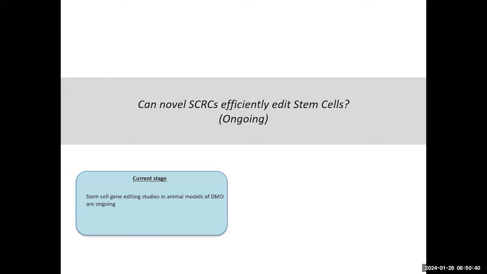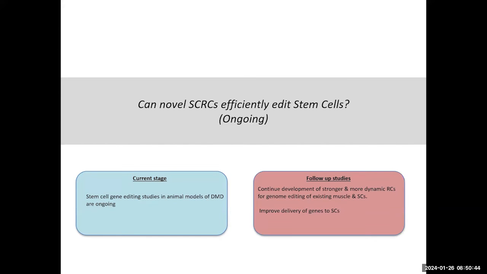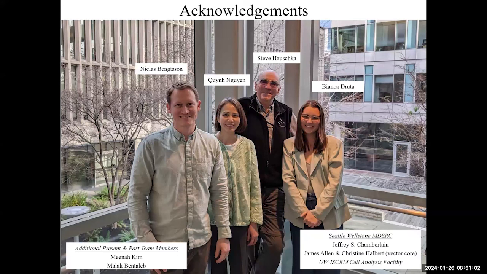Currently, we're moving ahead and we're analyzing these promising regulatory cassette candidates for actually editing the dystrophin gene in these mice. And future studies should consider developing stronger and more dynamic regulatory cassettes that would enable both editing in existing muscle and stem cells, as well as to improve the delivery of genes to satellite cells.